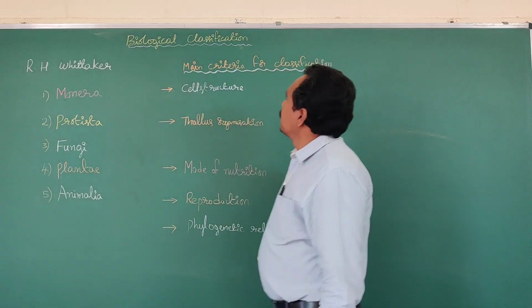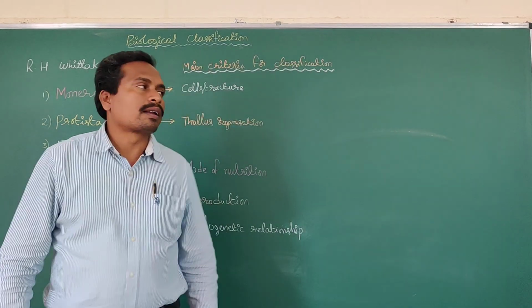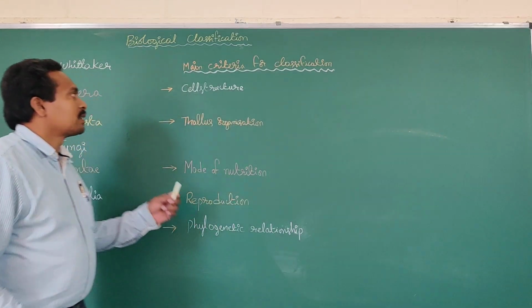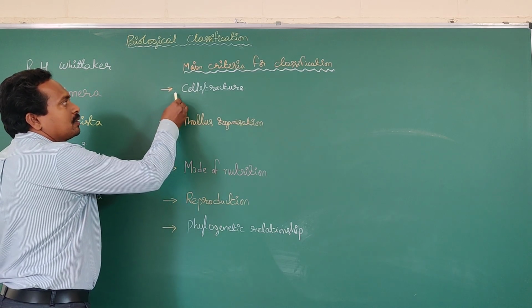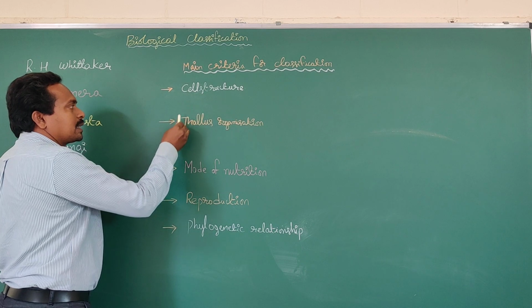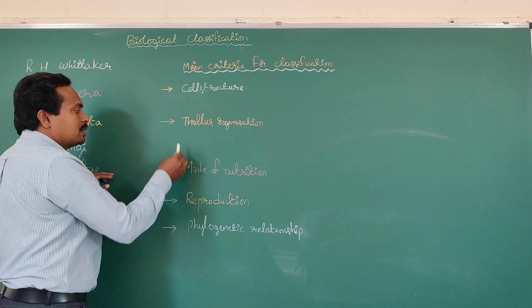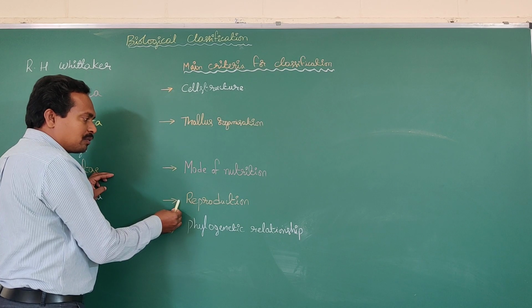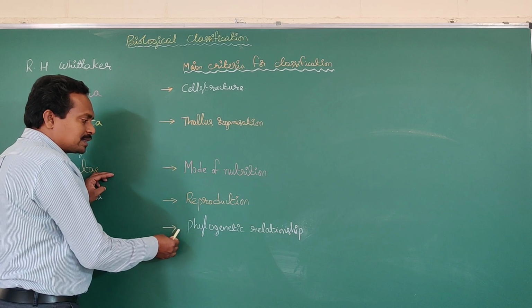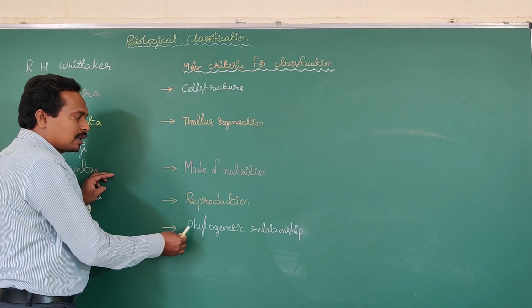What are the main criteria for classification of organisms in Whittaker's classification? The main criteria are: first, cell structure; second, body organization; third, mode of nutrition; fourth, mode of reproduction; and fifth, phylogenetic relationship.